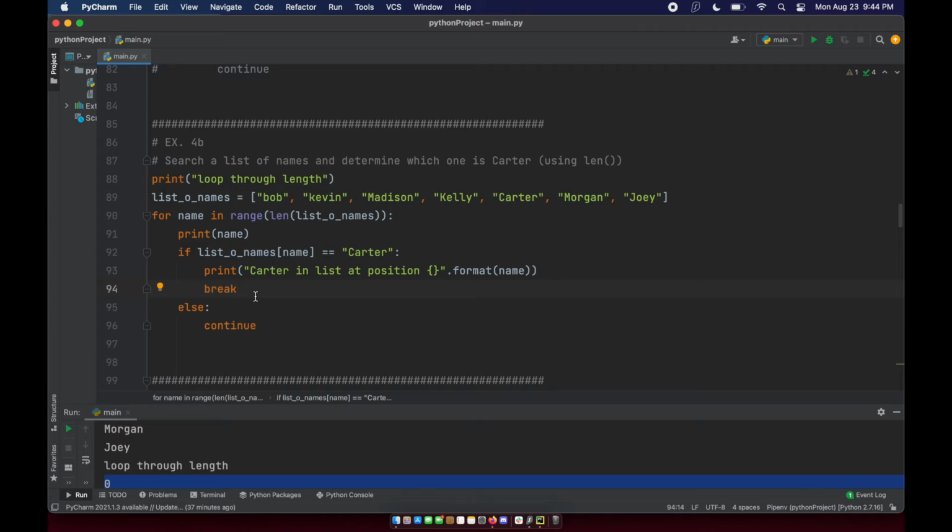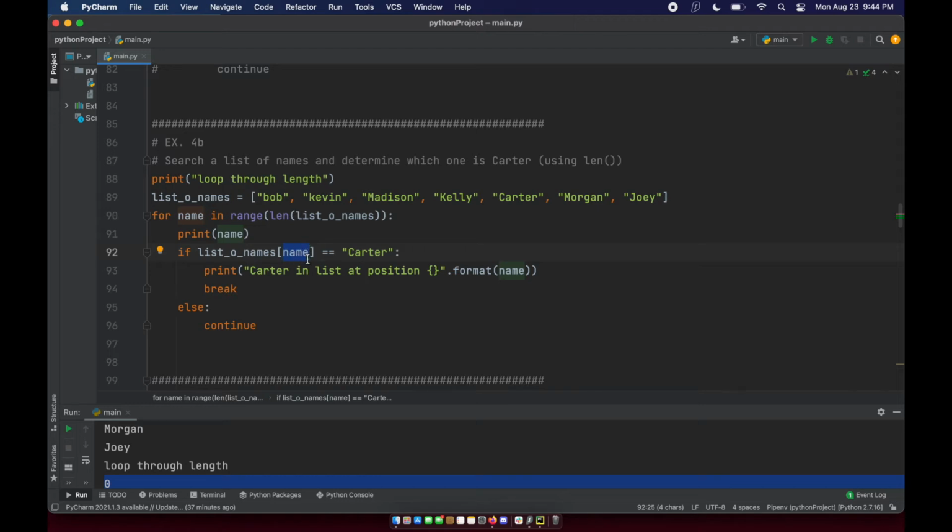So when you're working with looping through the list's length, you have to remember that your iterator is a number, and rather than working directly with the element value, you're going to have to index the list. You're going to have to say, give me item n, right?